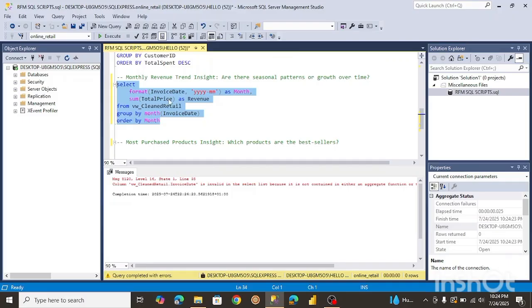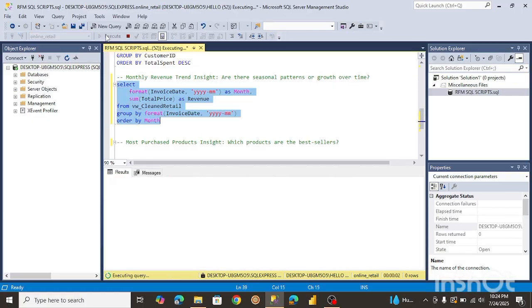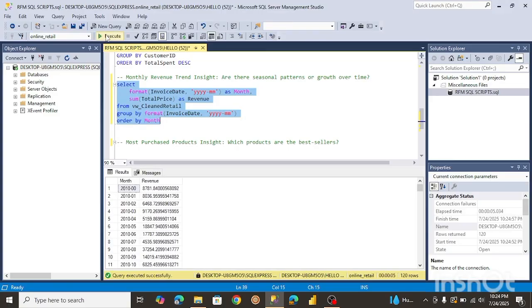Okay, seems we have an error. Of course, we have to include this in the group by. So let me just copy this, then I'm just going to paste it down here in the group by. Okay, so let's run this. All right, so as you can see here, it's much easier to read.